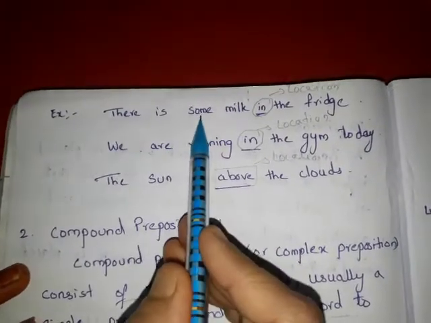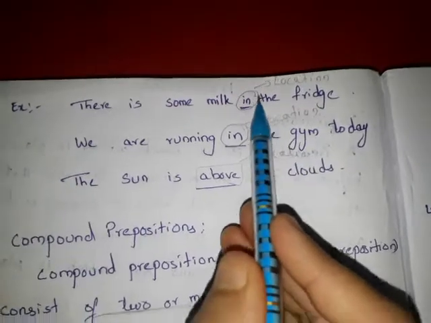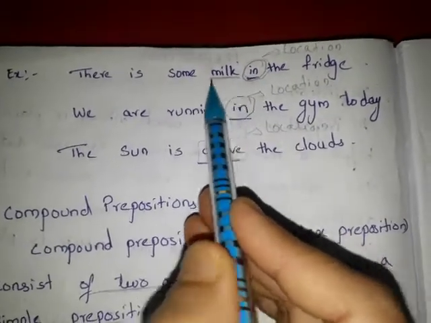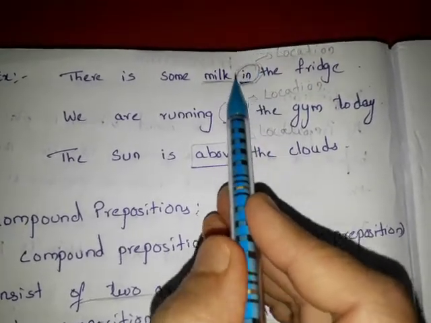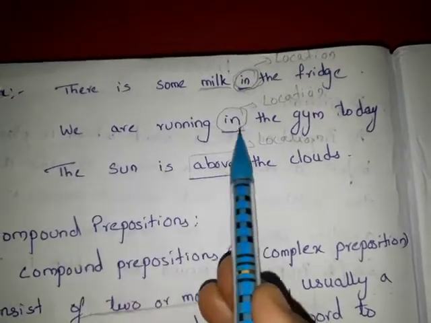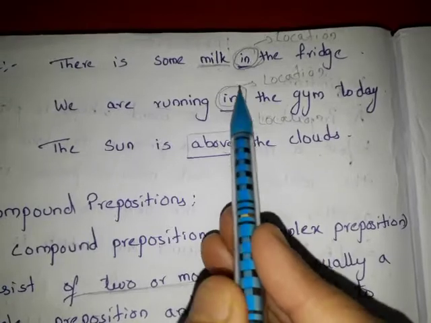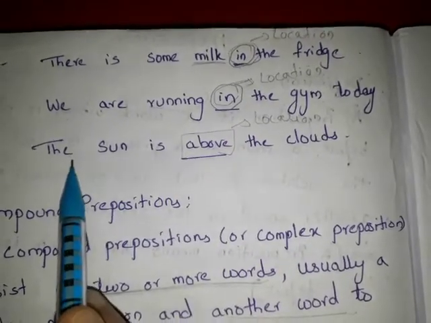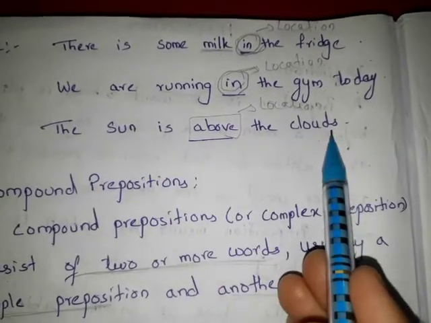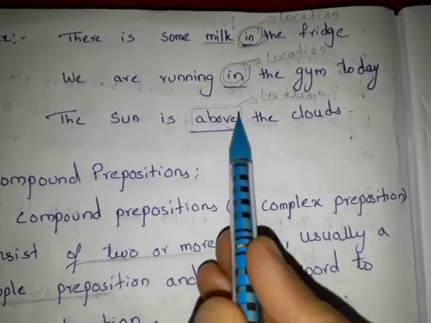Let's see some examples. There is some milk in the fridge. It is showing the location of milk, where it is: in the fridge. We are running in the gym today. Where are they running? In the gym. They are showing location here. The sun is above the clouds. Where is the sun? It is above the clouds.